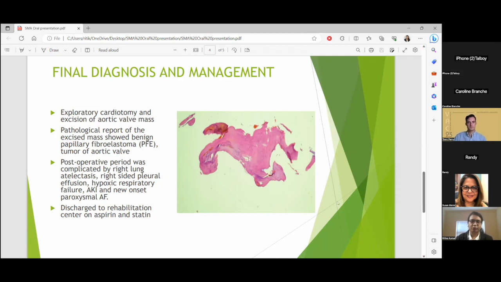Then the patient's post-operative period was complicated by right lung atelectasis, right-sided pleural effusion, hypoxic respiratory failure, AKI, and new onset paroxysmal AF, which were appropriately managed. Patient was finally discharged to the rehabilitation center on aspirin and statin in a hemodynamically stable condition.